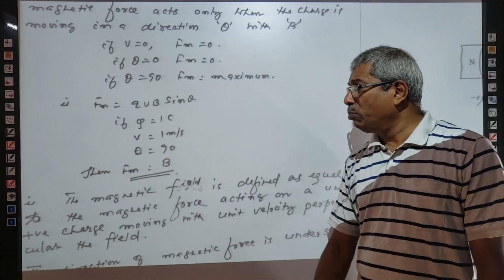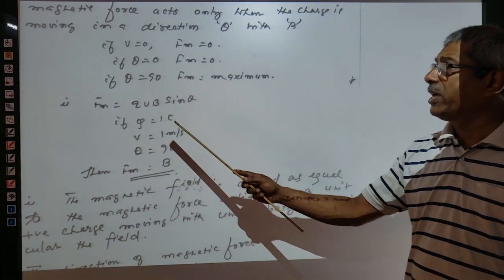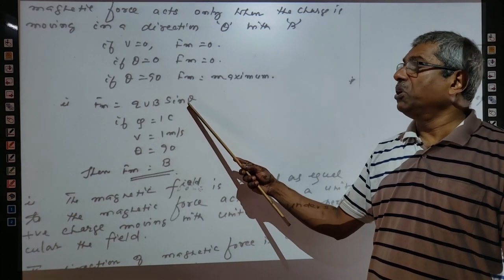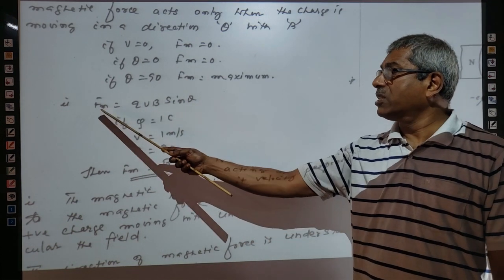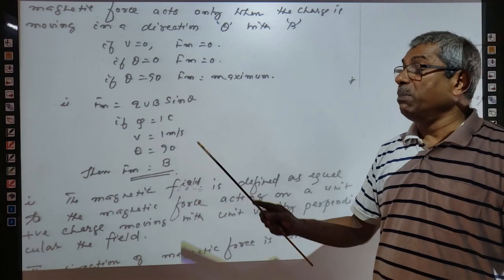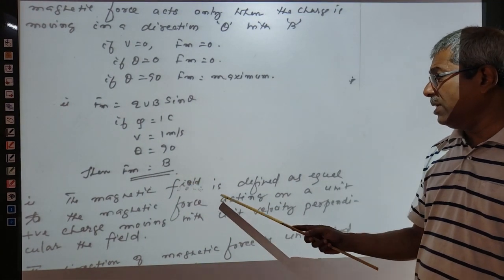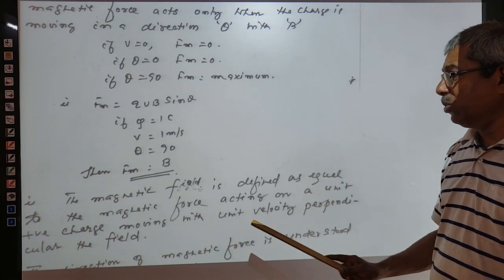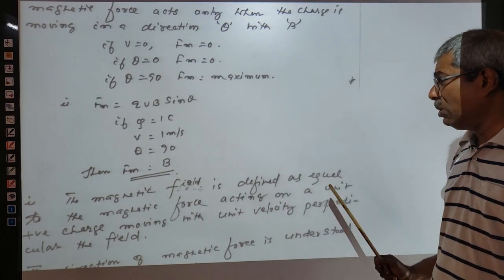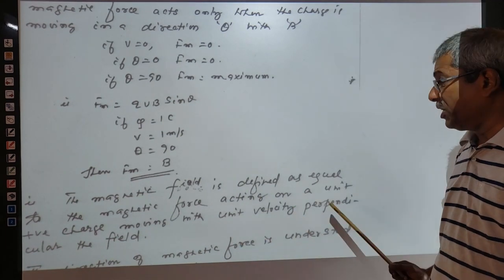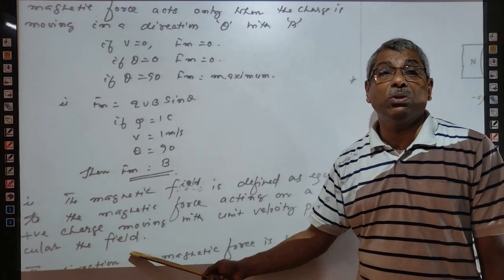We can also define the magnetic field. Suppose in this case Q is equal to 1, V is equal to 1, and theta is equal to 90 degrees. Then we can write that Fm is equal to B. Am I correct? So the magnetic field is defined as the magnetic force acting on a unit charge moving with unit velocity perpendicular to the field.